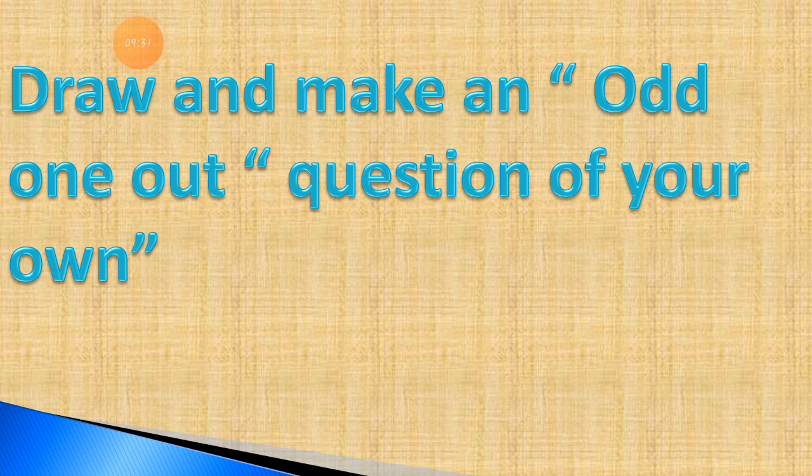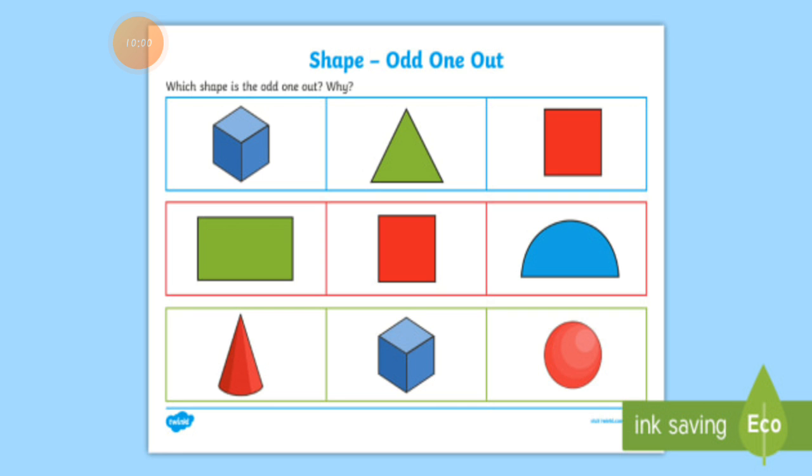What it means is that we learned in question number 3 that some shapes are given and we have to find which one is the odd one out, right? So in this question we have to make the shapes on our own. We have to draw the shapes ourselves and find out which one is different.